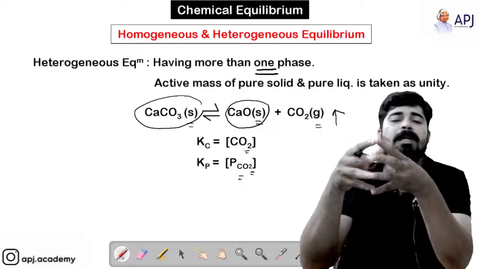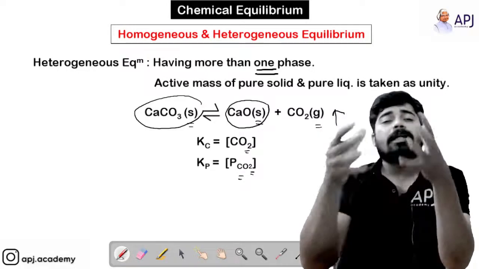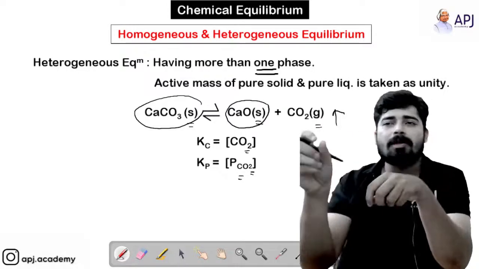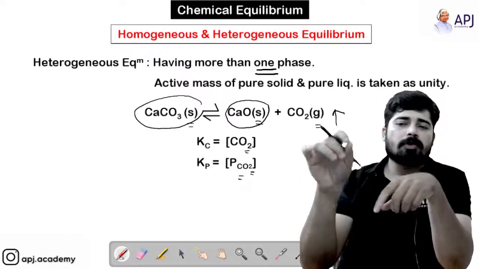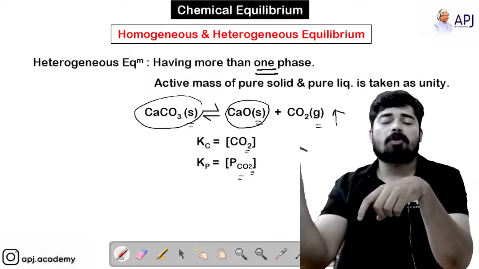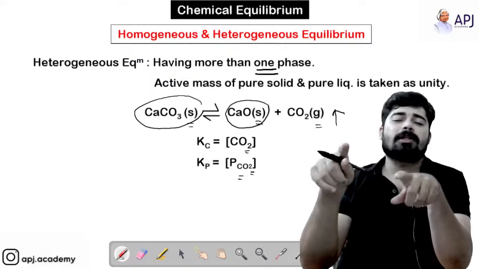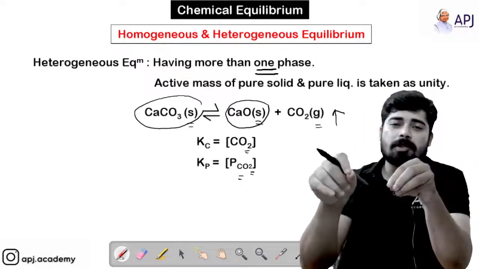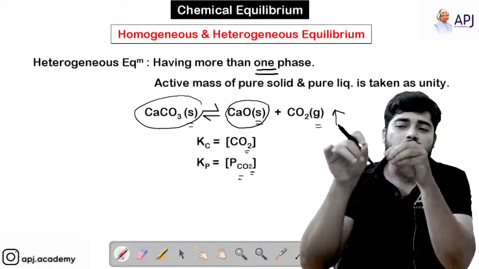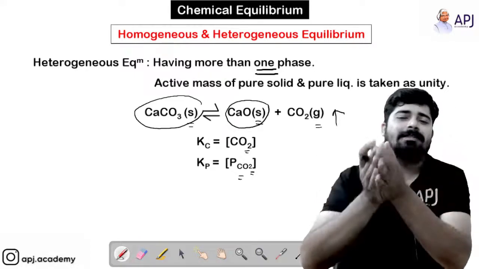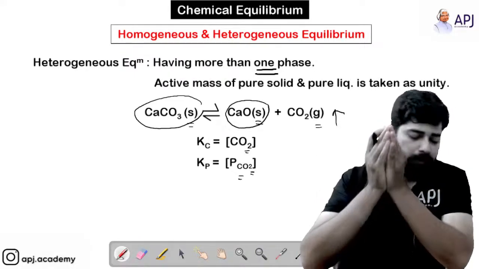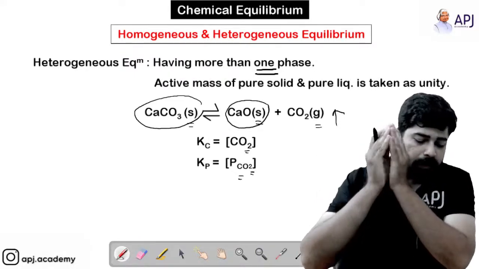If I say ethanol liquid, that means ethanol alone, with no mixing with water. So ethanol liquid is a pure component, but aqueous ethanol is not pure, it is a mixture. So we use the term pure in chemistry when that particular compound exists only in that particular state. We call it pure. Hope that is clear for you, right?